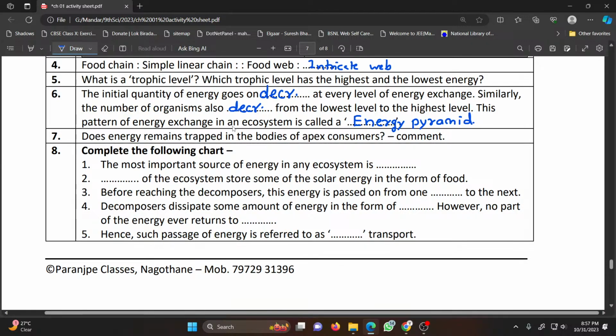Does energy remain trapped in the bodies of apex consumers? Yes. Actually no. After the death of apex consumers, their energy becomes available to decomposers. The fungi and other microorganisms decompose the bodies of dead animals. So after apex consumer, energy is transferred to decomposers.